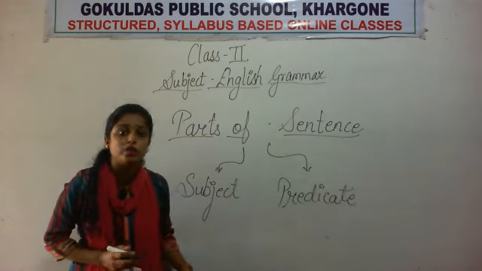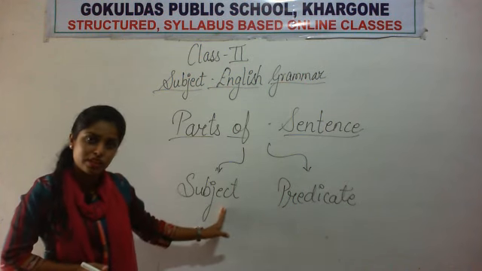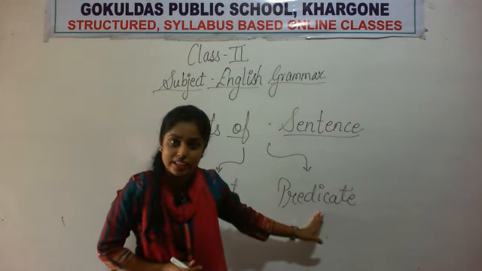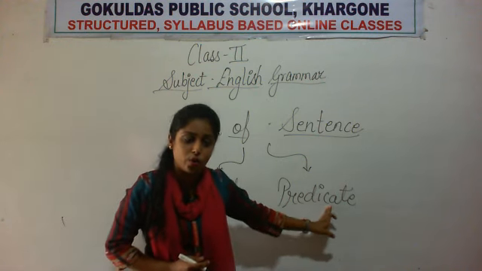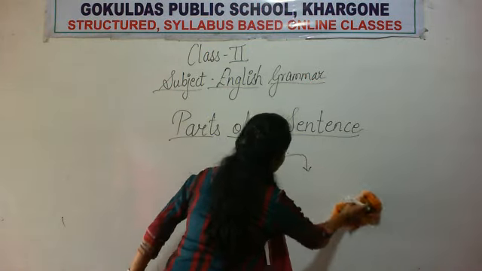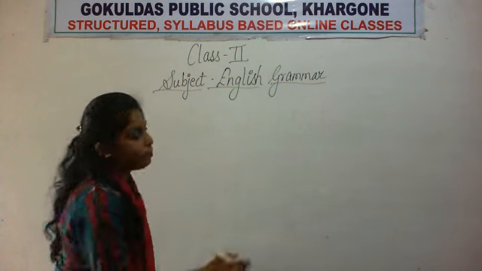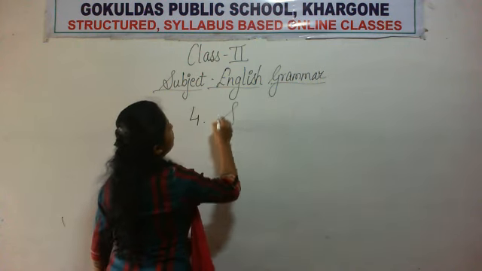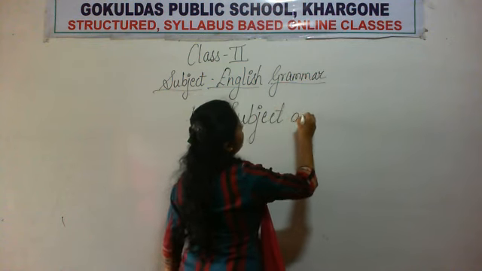Okay, how many parts of sentence are there? There are two parts of sentence. First is the subject and another is the predicate. Two parts, subject and predicate. Okay, so this is what our fourth chapter of English grammar is. Chapter number 4, subject and predicate.